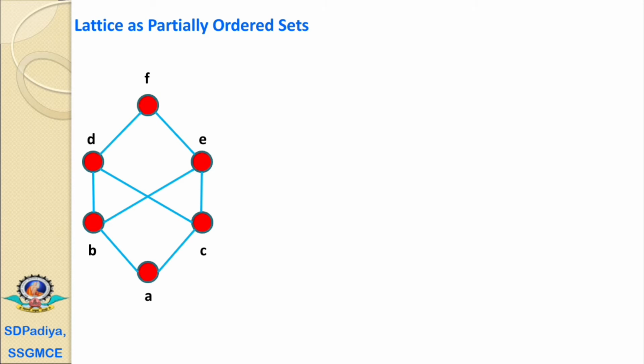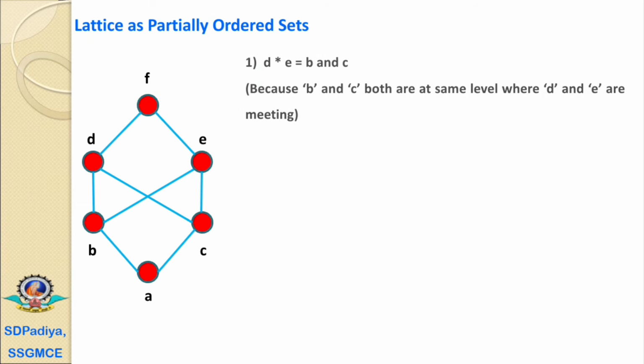Now we'll discuss the given Hasse diagram. Here we can directly observe that for the pair D and E, D meet E is B and C. Meaning, D and E meet at B, at C, and at A. There are actually three lower bounds for the pair D and E: A, B, C. But among these, A is a lower bound, and meet means the greatest lower bound, but B and C both are at the same level.